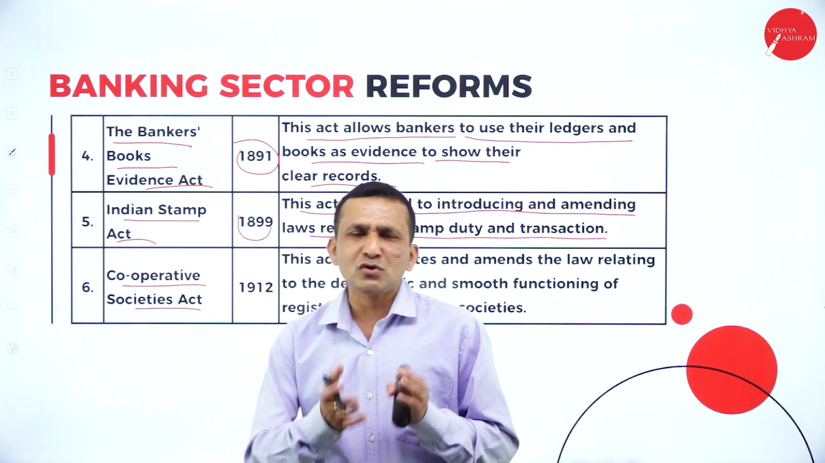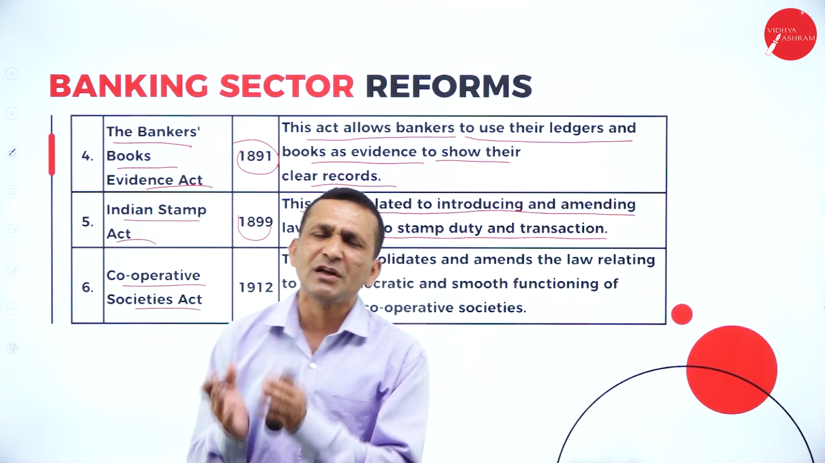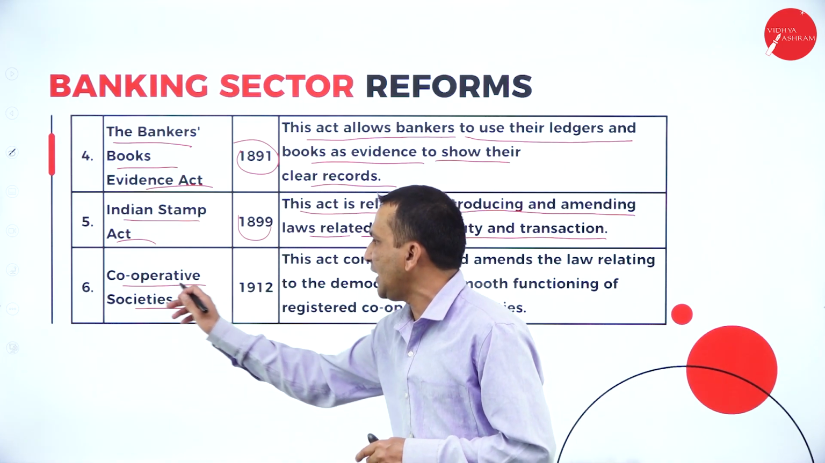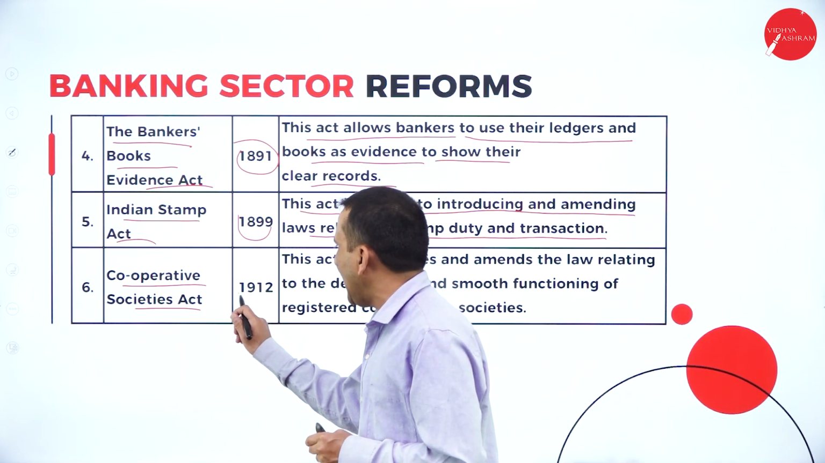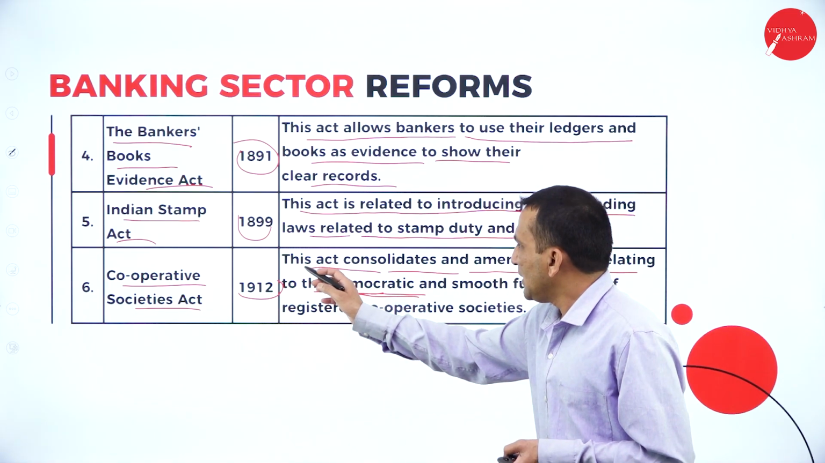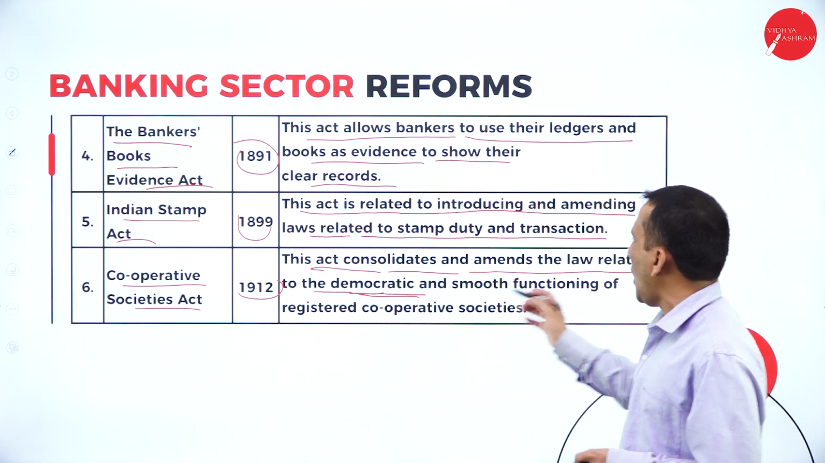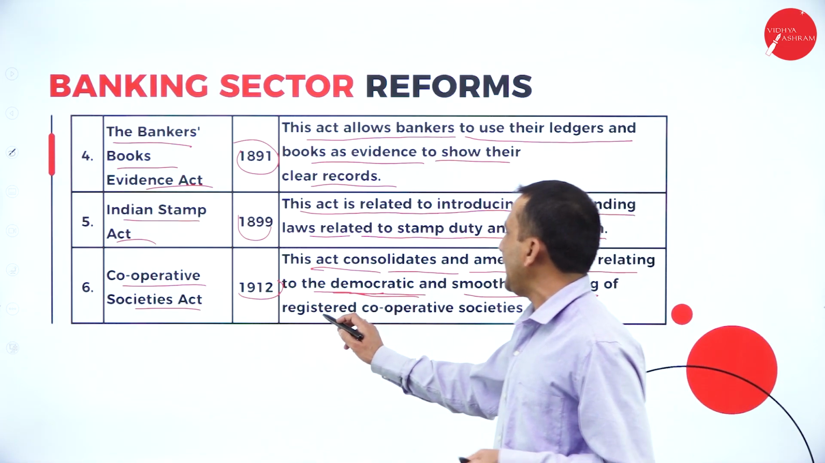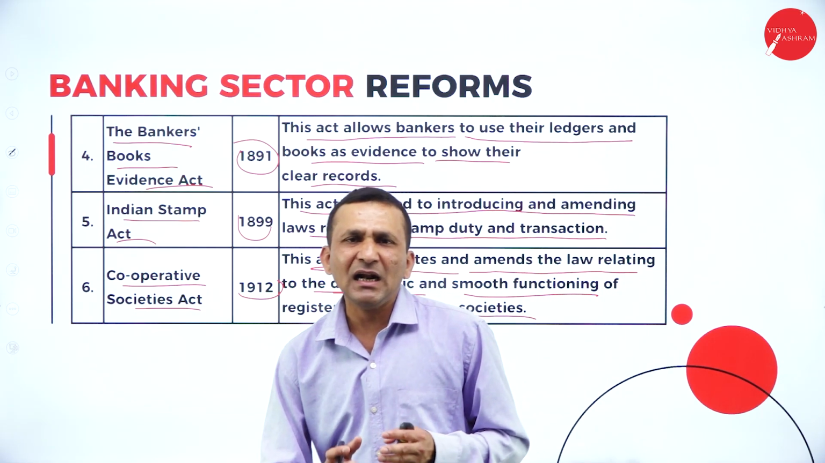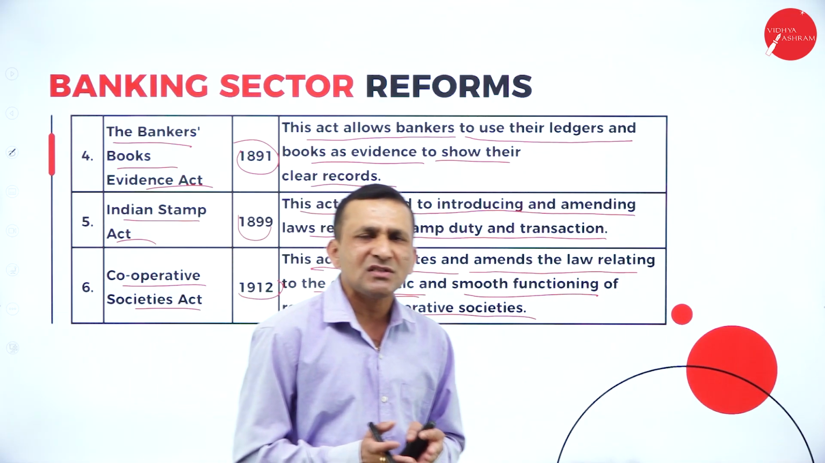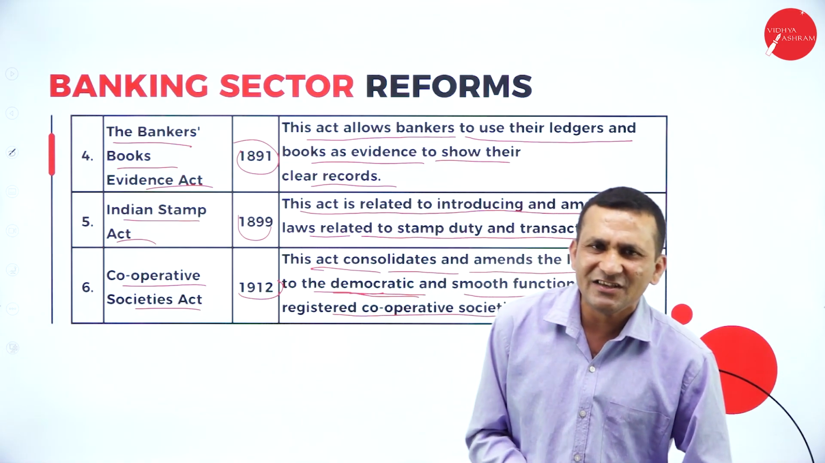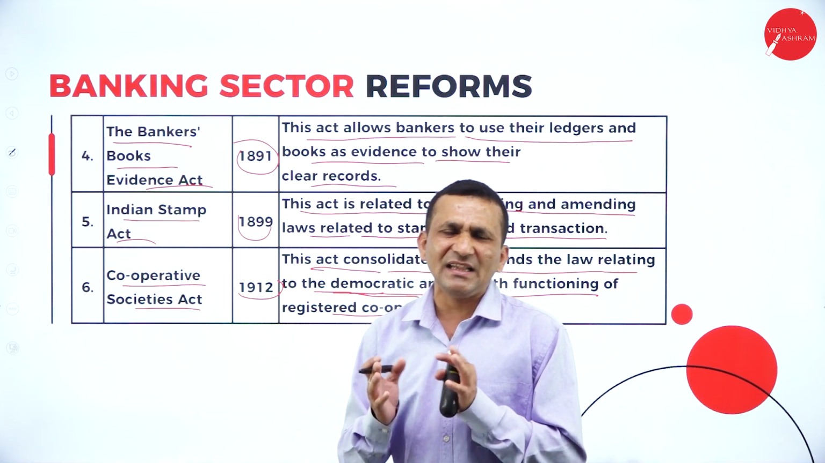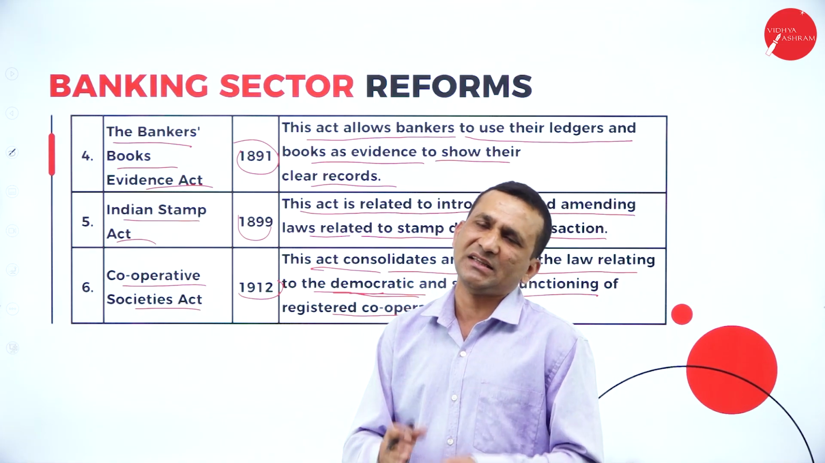So under cooperative society, if any association becomes a cooperative society, they must compulsorily register under the Cooperative Society Act 1912. This act consolidates and amends the law related to the democratic and smooth functioning of the registered cooperative society. Those who want to start a cooperative society, which is also one kind of organization, must go for the Cooperative Society Act.